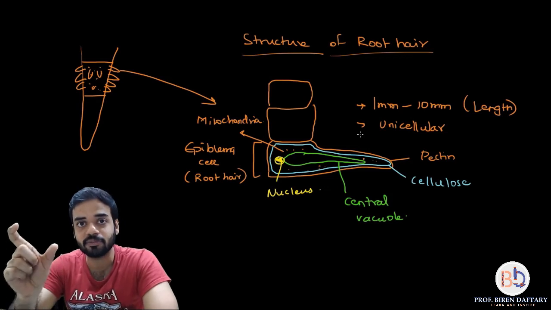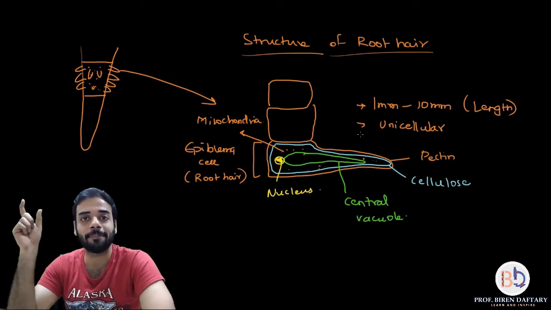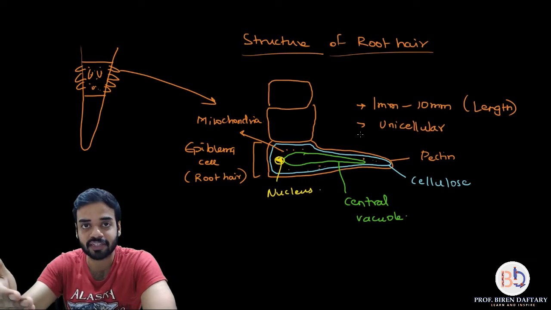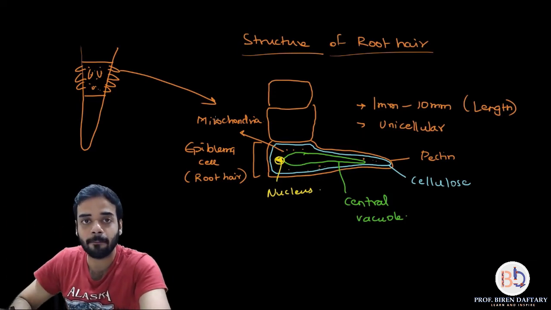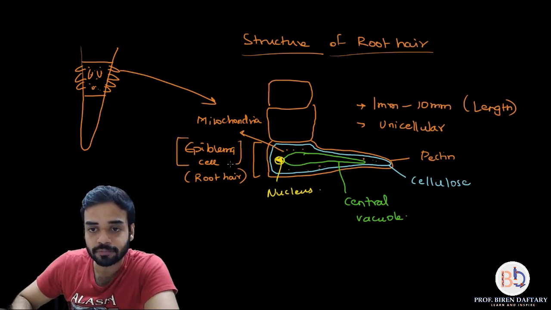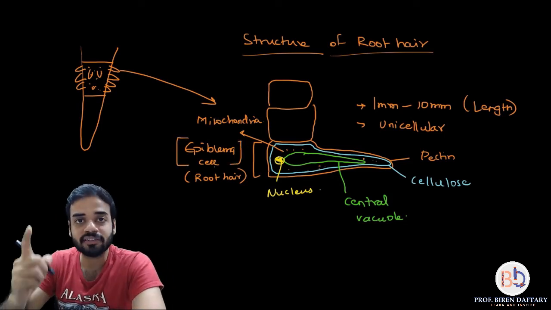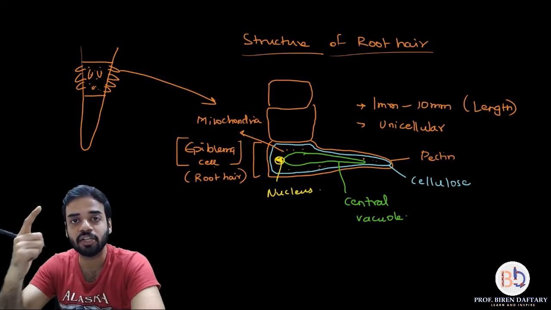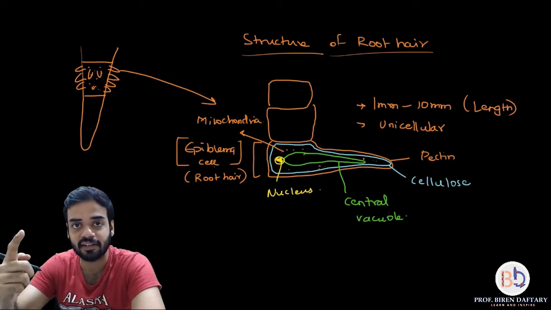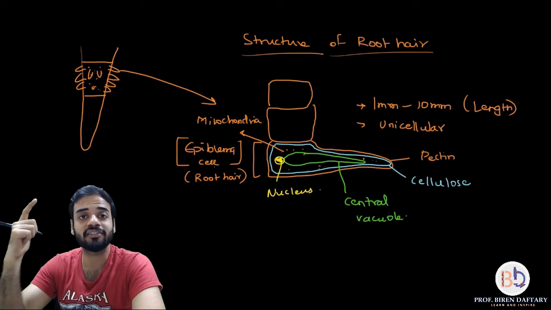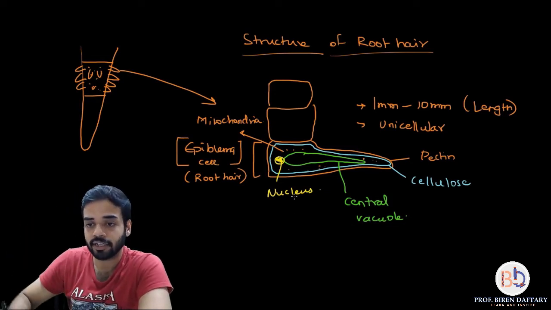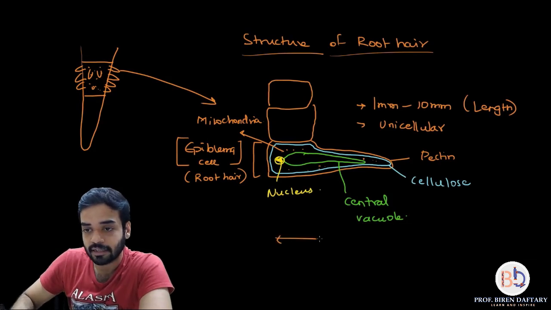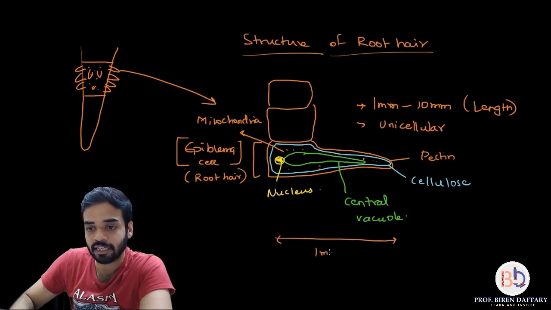Single root hair is made up of which cells? It is made up of epidermal cells which are present on the surface, which are also called epiblema cells. Okay, very important to know this word. What is the root hair? A root hair is a unicellular structure made up of a single cell. Okay. Then what is the length? Approximately between 1 millimeter to 10 millimeters in length.